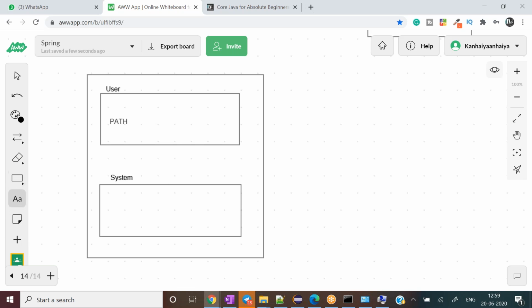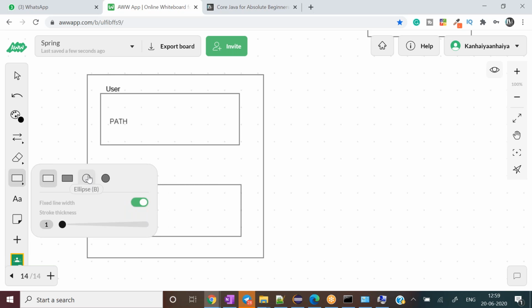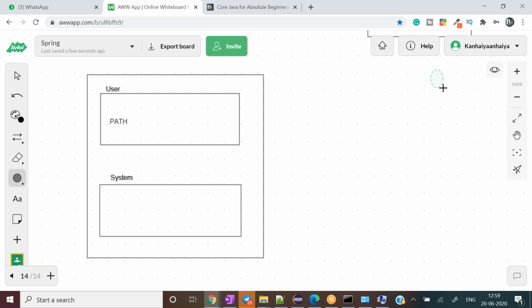So let's say this is my system as well, and for example I have different people accessing this system. Let me draw some circles to show the different people. Let's say I have three different developers using this system.